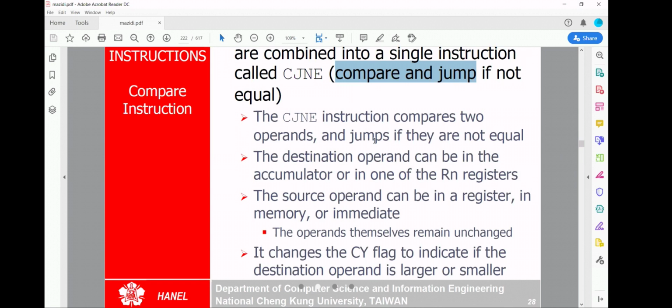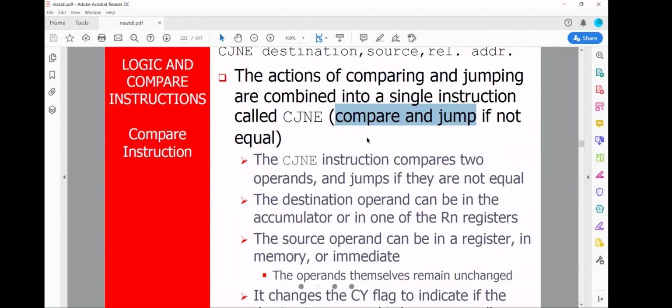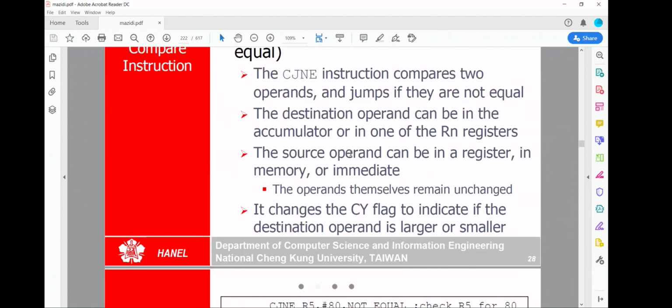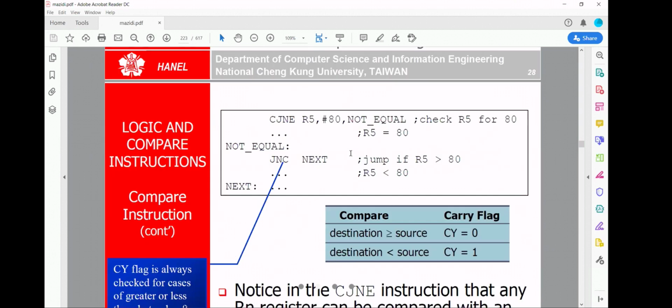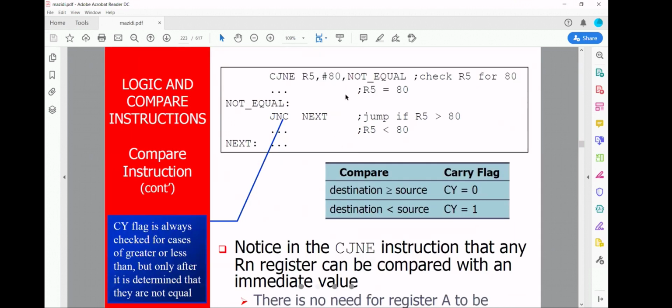Okay, that's compare and jump if not equal. So if it is not equal, it will jump. If it is not equal, it jumps to the destination.